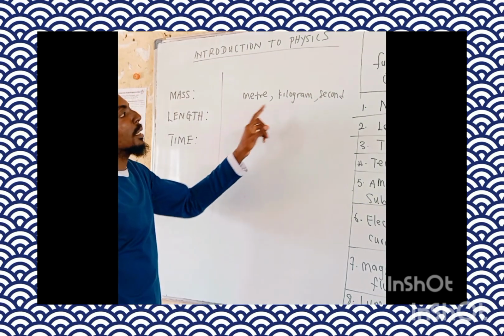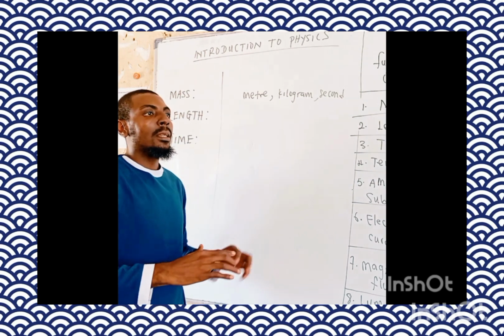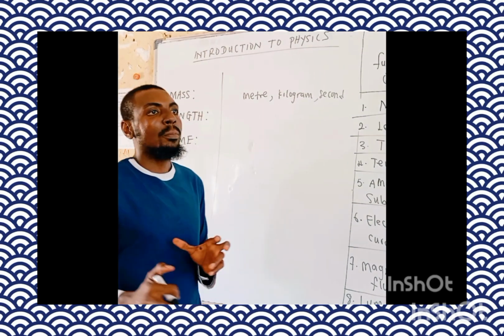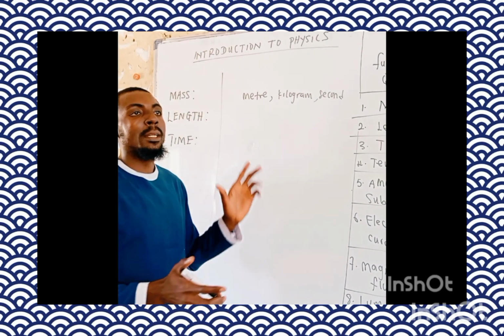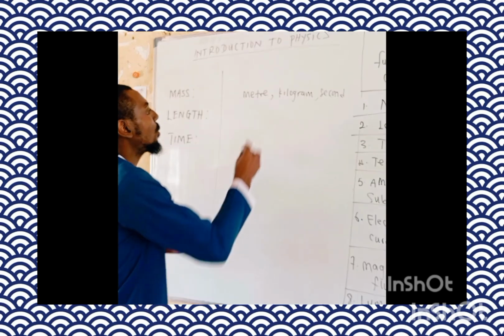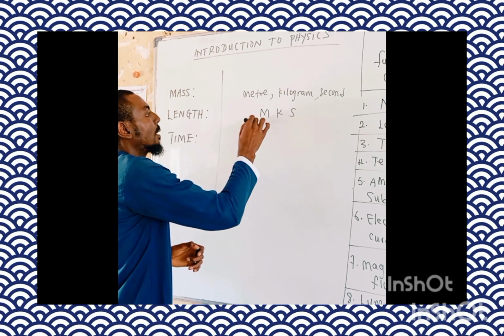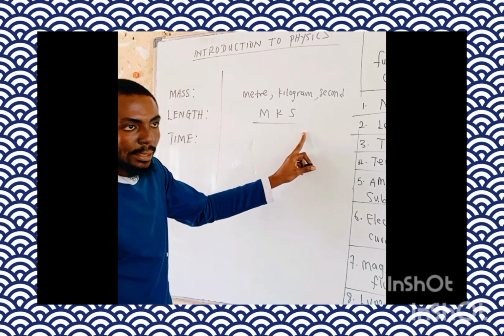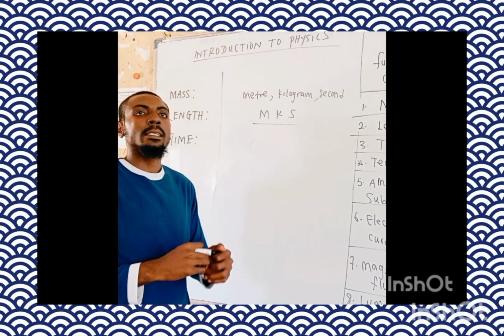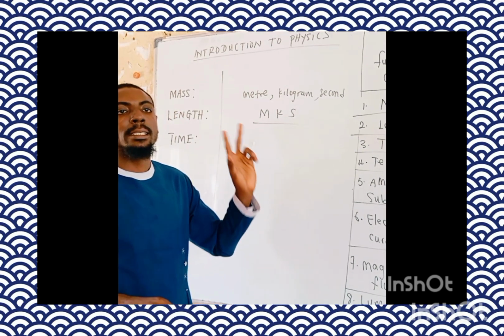This meter, kilogram, second system of measuring length, mass, and time is called the MKS system. The MKS is the system international unit of length, mass, and time.